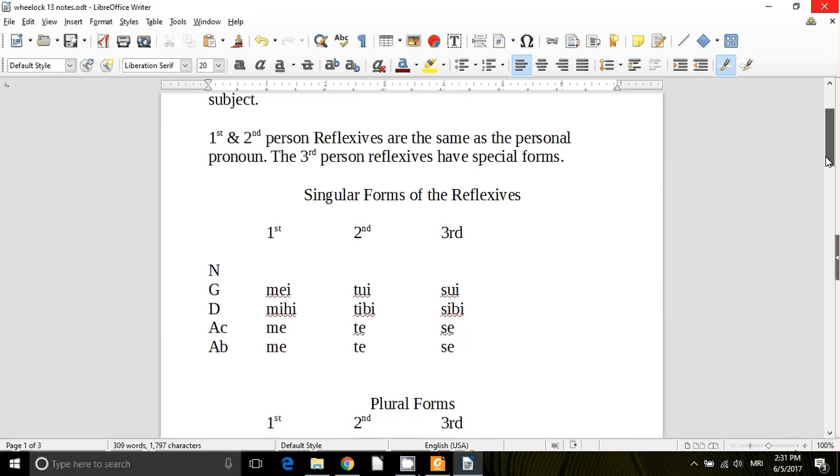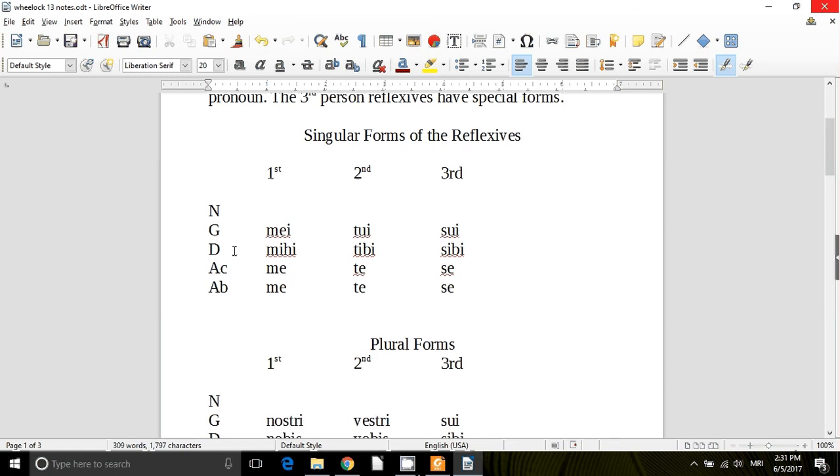That's what reflexive means. So the singular forms of the reflexive in the first person, second person, and third person. In the first and second person, they're just like the personal pronouns that you've already learned. You notice they don't occur in the nominative because they're pronouns referring back to the subject. The subject is already in the nominative. This pronoun is going to refer back to itself. So, for example, I wash my own feet. I wash myself. I do this thing for myself. It's referring back to me.